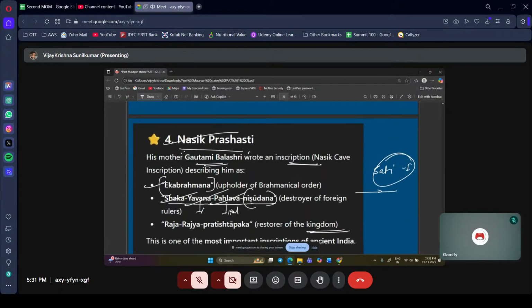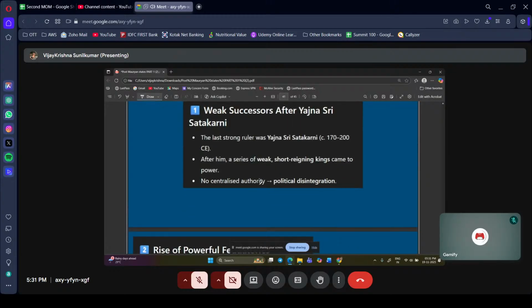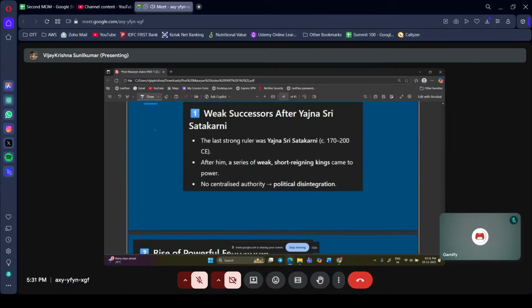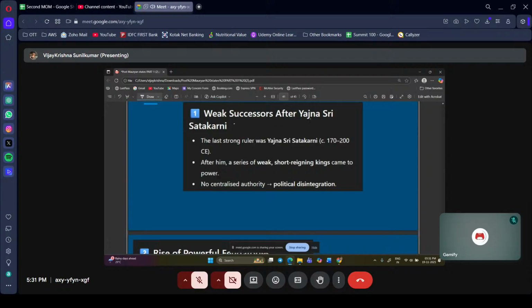Now, Amaravati. Every time I told you, the end of a particular kingdom will be due to weak successors. One of the last strong rulers was Yajnasri Satakarni. Yajnasri Satakarni is like the Aurangzeb of the Mughals, one powerful ruler. After him, all the rulers were very weak.